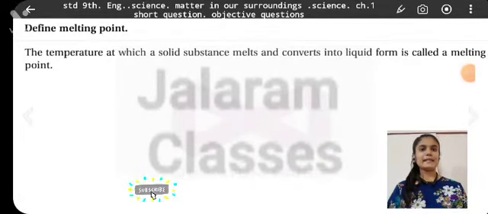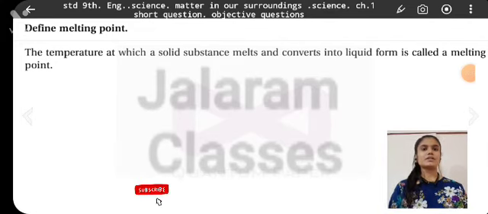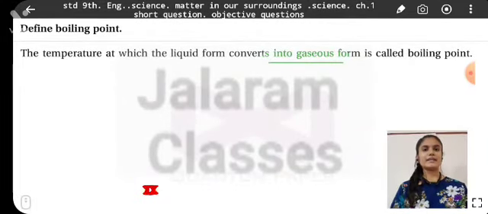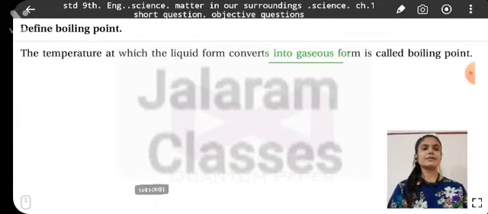Define melting point. The temperature at which a solid substance melts and converts into liquid form is called melting point. Define boiling point. The temperature at which the liquid form converts into gaseous form is called boiling point.